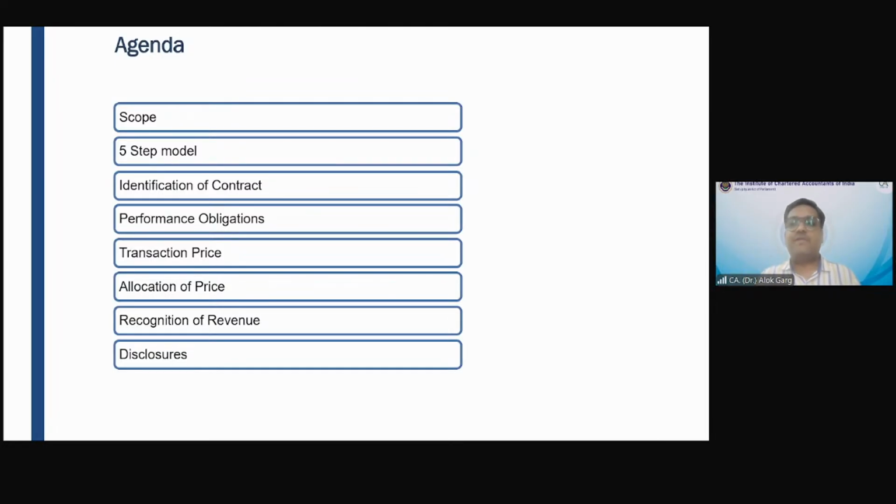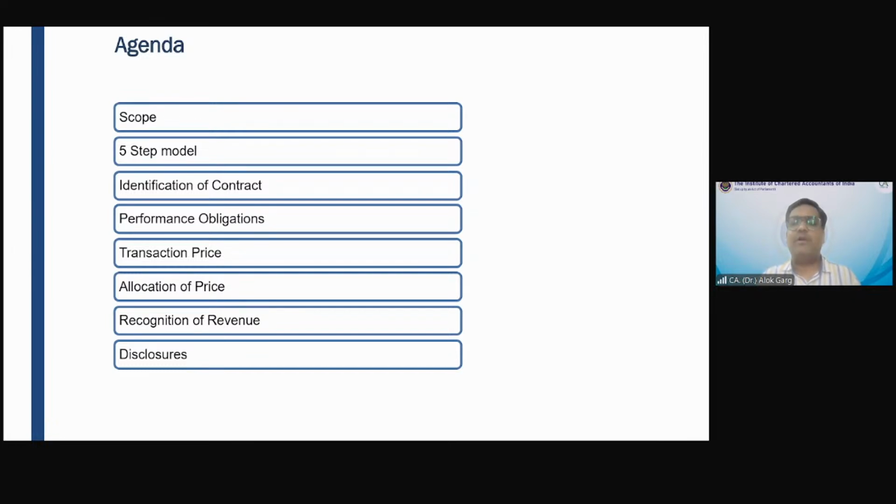So friends, if I summarize Ind AS 115, revenue from contract with the customer, this standard talks about a 5-step model. Doesn't matter what kind of industry or sector, doesn't matter what kind of companies are there, if a company has to recognize the revenue, that company has to apply Ind AS 115 and go through the journey of the 5-step model. Every contract of revenue has to go through the 5-step model, and accordingly the company has to recognize the revenue.